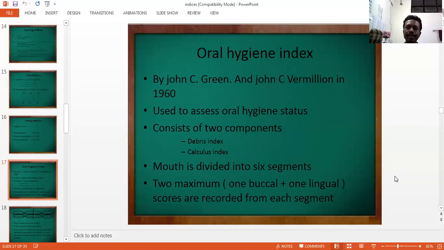Then another index is the oral hygiene index, which was given by Greene and Vermillion in 1960. It is used to assess the oral hygiene status of the patient. It has 2 components, debris index and calculus index. The mouth is divided into 6 segments, and the 2 maximum scores from each segment are calculated.